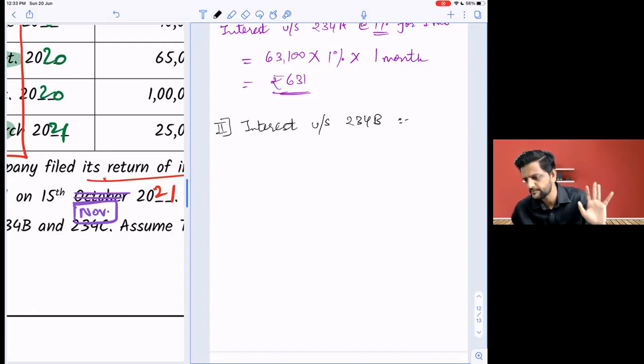Total advance tax paid less than 90% of taxable tax liability, then 234B will come into picture. Understood? 10% margin of error is allowed for the financial year entirely. If we pay 92% or 95%, then 234B will not come into picture. Got it, all of you?